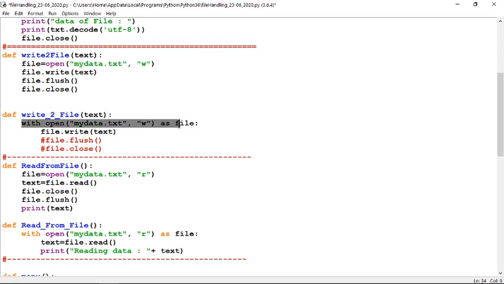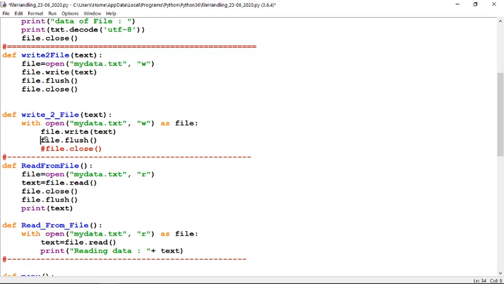With is a statement which lets you write or read the data without needing to care about closing and flushing, because by default the with statement opens your file and performs all the tasks under the block, which is called the with block. This is the with block. Obviously there is only one line, that writes the line into the with block. So this indent shows the with block, showing that the block has started. And you are writing whatever text is there. And if you want to flush also, you can make it true.